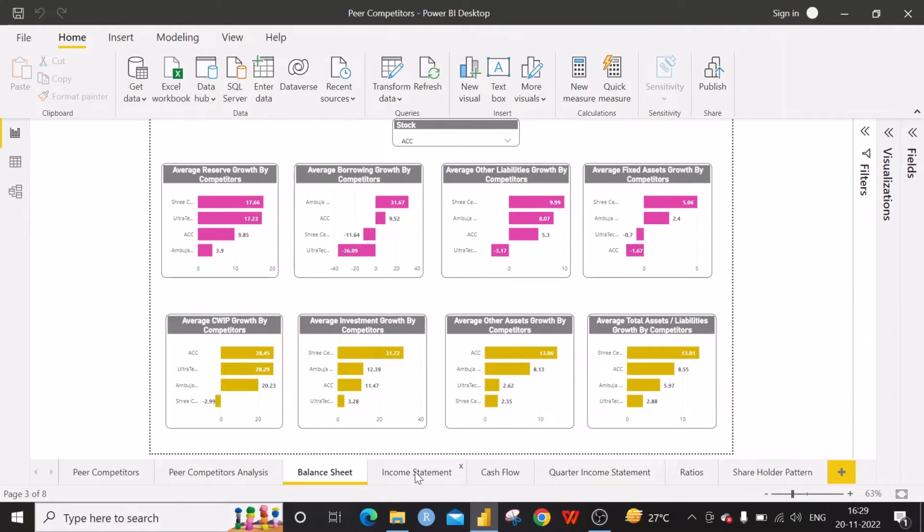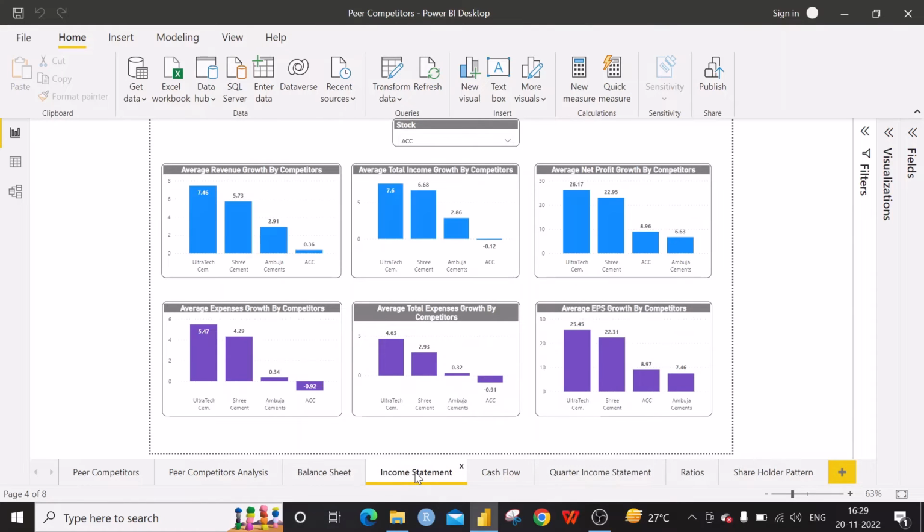Then we will move to the income statement. The various parameters of the income statement. The first one is revenue, second one is the total income, third one is the net profit growth, fourth expense, fifth total expense, and sixth the EPS growth. The revenue growth, total income growth, and the net profit growth are looking similar, and in this the Ultratech Cement has got really a good growth in revenue.